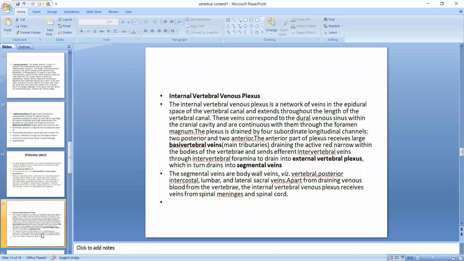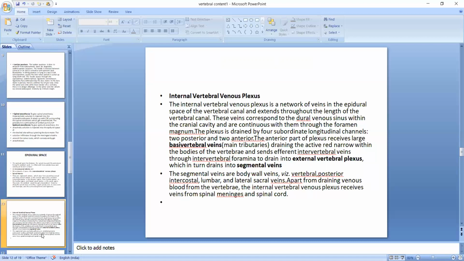The internal vertebral venous plexus is a network of veins in the epidural space of the vertebral canal and extends throughout the length of the vertebral canal. These veins correspond to the dural venous sinuses within the cranial cavity and are continuous with them through the foramen magnum. The plexus is drained by four subordinate longitudinal channels. These are two posterior and two anteriorly situated.